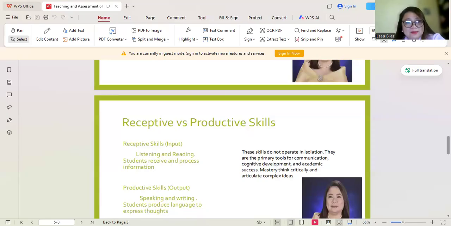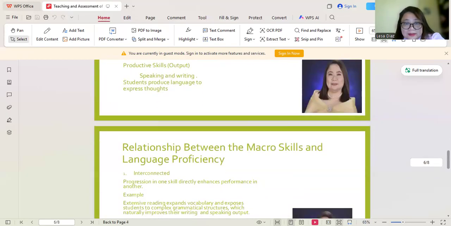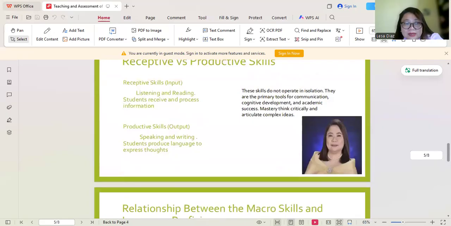To add more to this, guys, take note that listening and speaking are ephemeral, time-bound, and rely heavily on auditory processing, pronunciation, intonation, and immediate context.